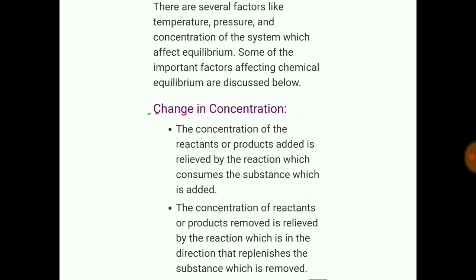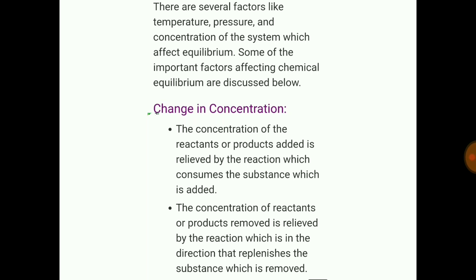There are several factors like temperature, pressure, and concentration of the system which affect equilibrium. Some of the factors which affect this chemical equilibrium are discussed below. First, we will discuss the change in concentration, how the change in concentration affects the chemical equilibrium. The concentration of reactants or products added is relieved by the reaction, which consumes the substance which is added.